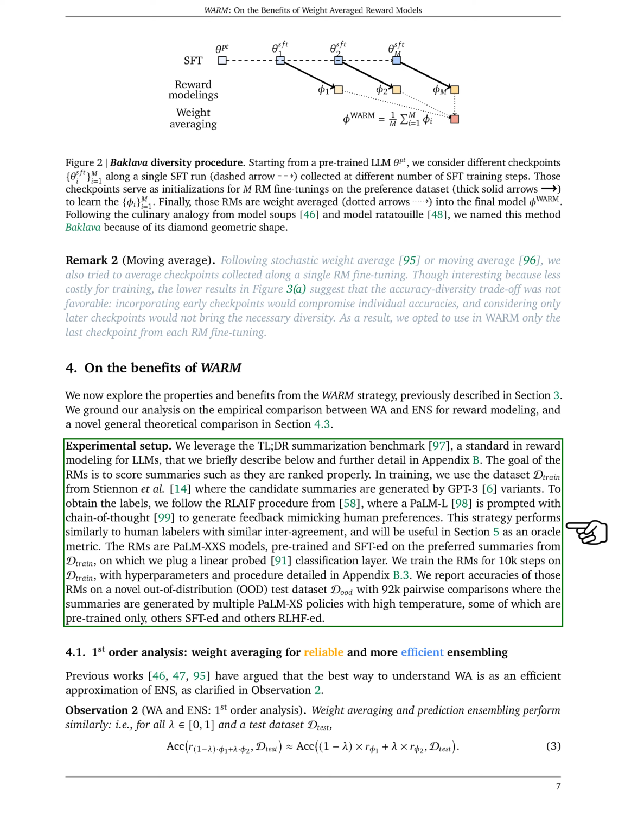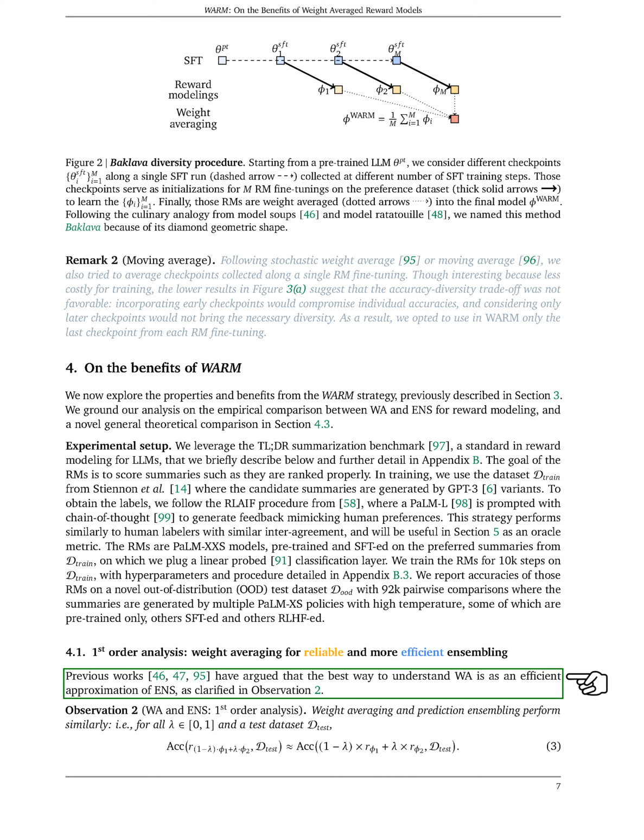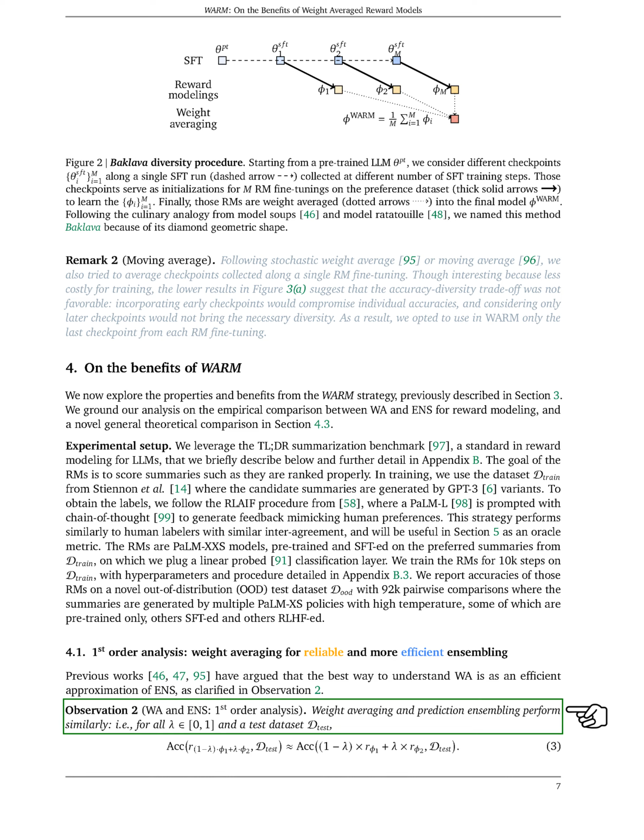The reward models are pre-trained models, which we further train on the preferred summaries from the dataset. We then test these models on a new out-of-distribution, OOD, test dataset. Firstly, we'll look at how weight averaging can make ensembling more reliable and efficient. Previous studies have suggested that weight averaging is a good approximation of ensembling. In simple terms, weight averaging and prediction ensembling perform similarly.